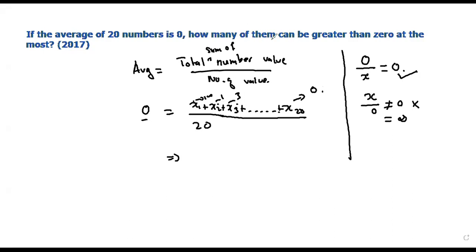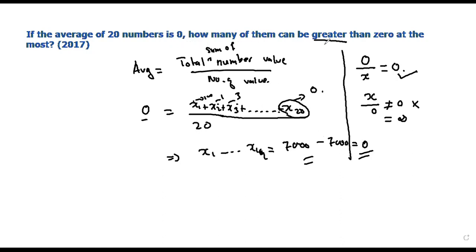And one thing you have to know: how many of them can be greater than 0? Greater than 0 means it should always be a positive number. So when you add the positive numbers x1 to x19 and get some answer, for example 7,000, then the last number should be negative 7,000, so the total will be 0. That is how you get the value as 0.